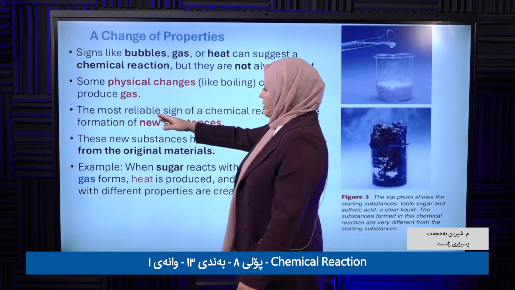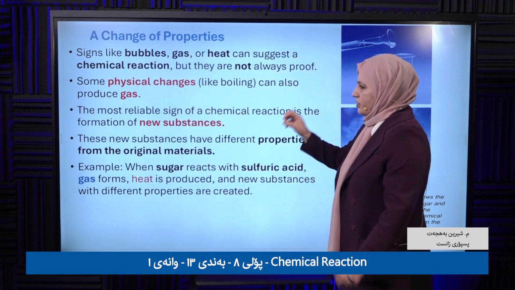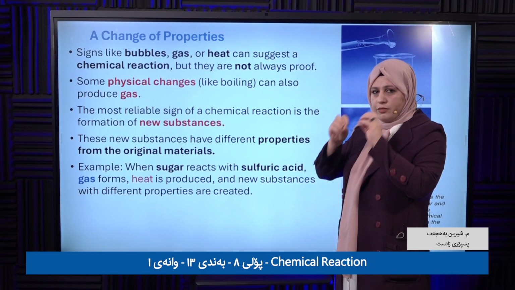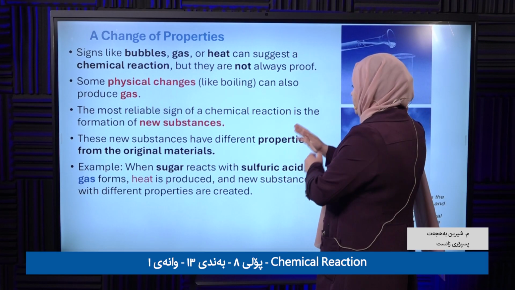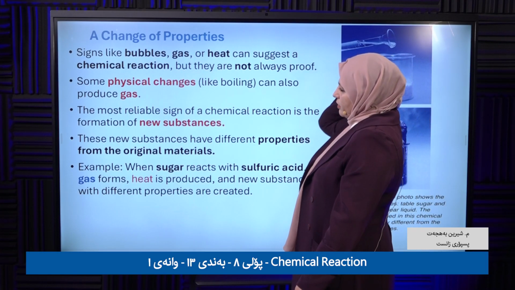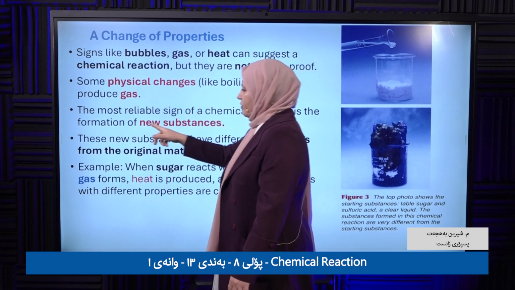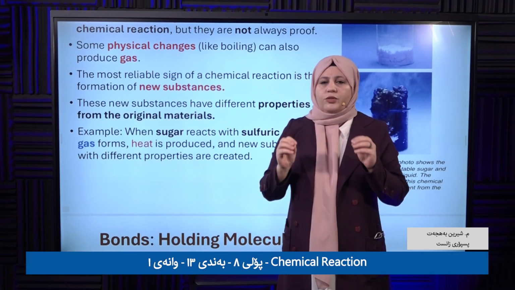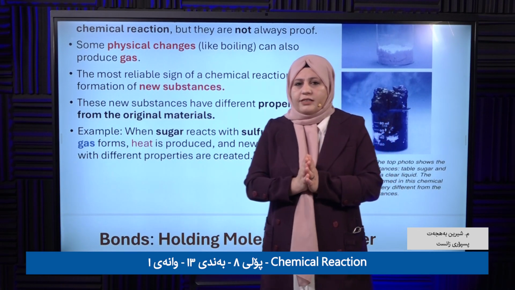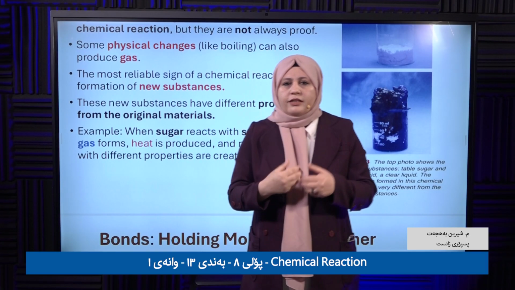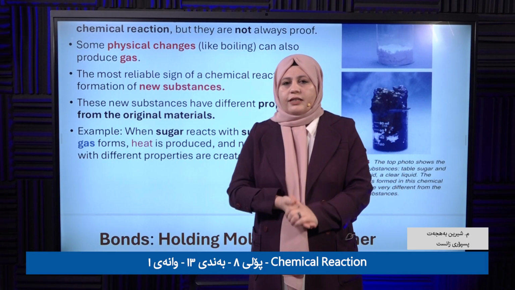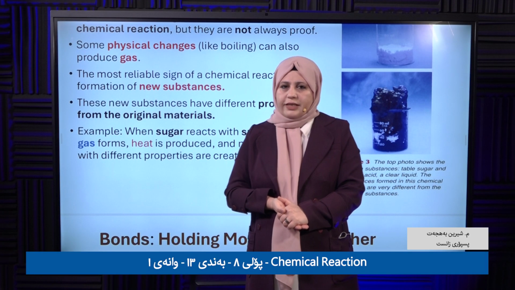The most reliable sign of a chemical reaction, the most important one, what is it? It is formation of a new substance. When a new substance is formed, that's the best sign telling us a chemical reaction is taking place.